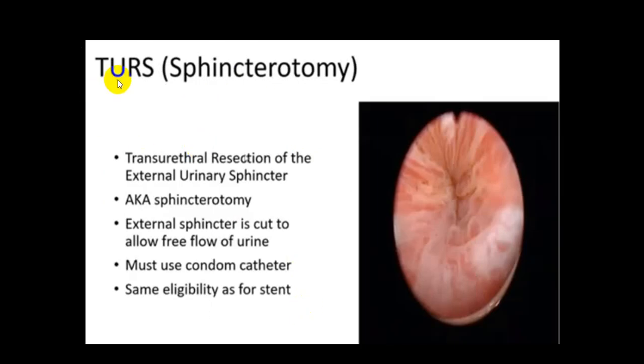You can also go for TURS or sphincterectomy, particularly if there is sphincter dyssynergia, particularly if the sphincter is very tight or there is a spasm. The external sphincter is cut and allowed to have a free flow of urine. So that can be done.